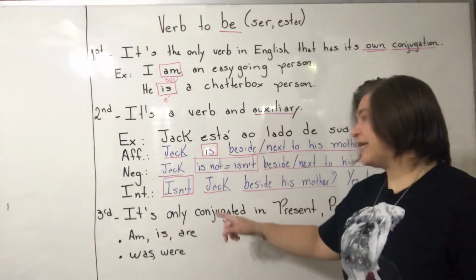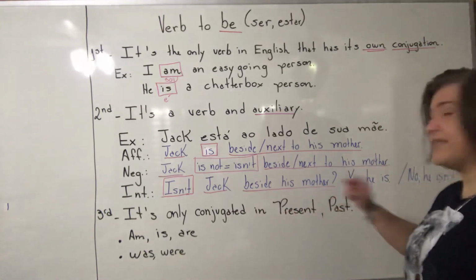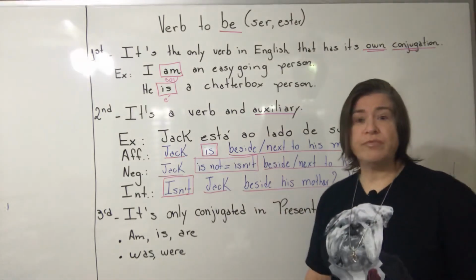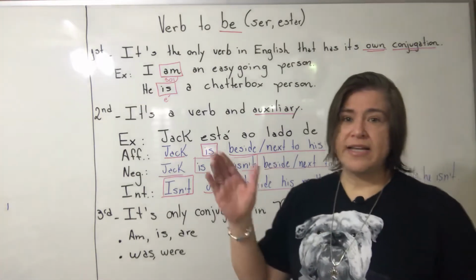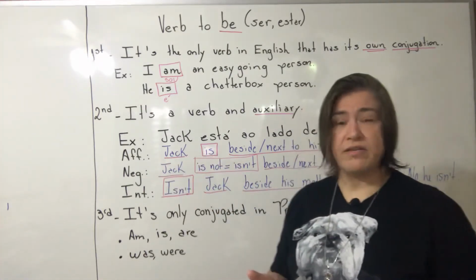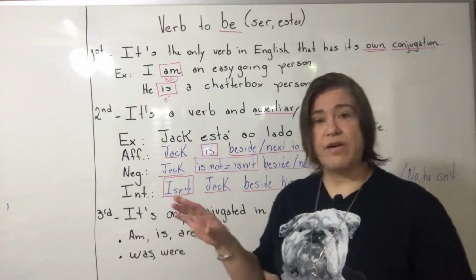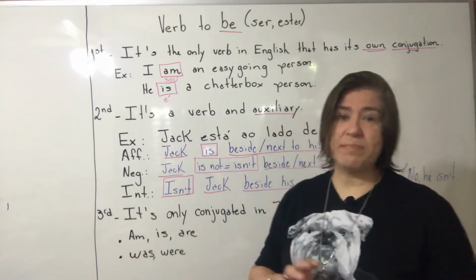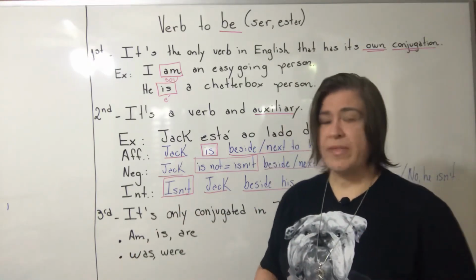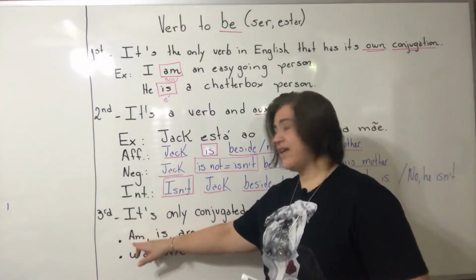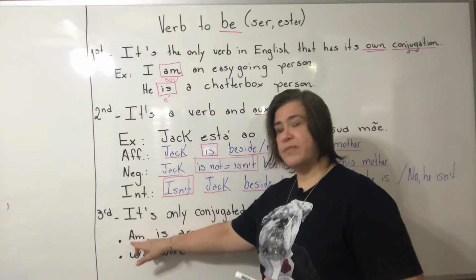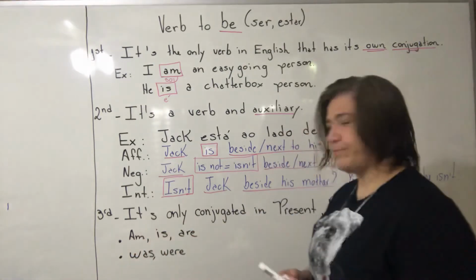Number 3, it's only conjugating present and past. Of course, with verb to be you have only to memorize the different conjugations for present tense and for the past tense only. Okay, so in present tense, verb to be transforms in am, is, are.